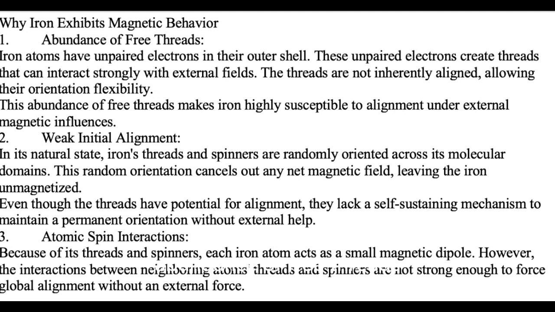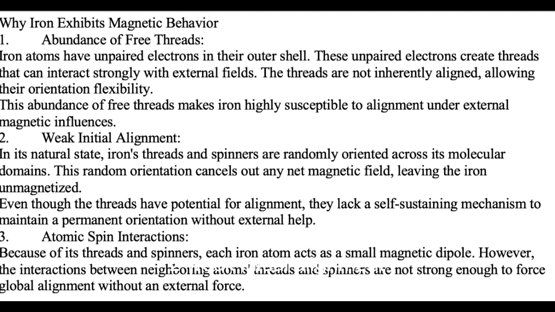1. Abundance of free threads. Iron atoms have unpaired electrons in their outer shell. These unpaired electrons create threads that can interact strongly with external fields. The threads are not inherently aligned, allowing their orientation flexibility. This abundance of free threads makes iron highly susceptible to alignment under external magnetic influences.